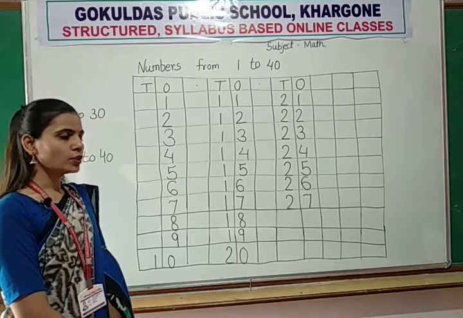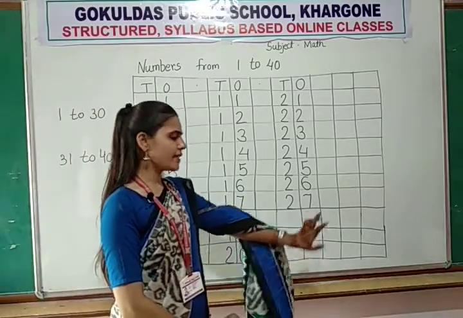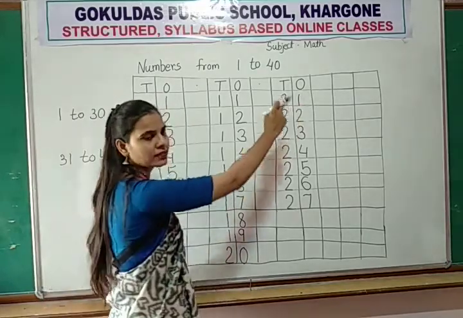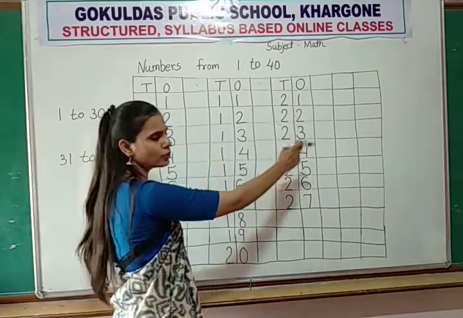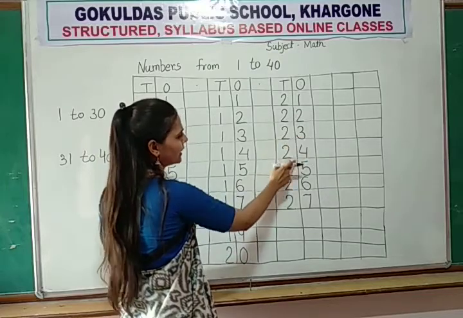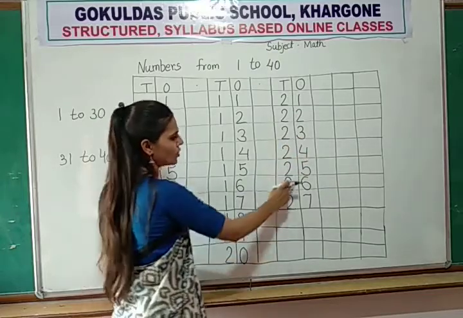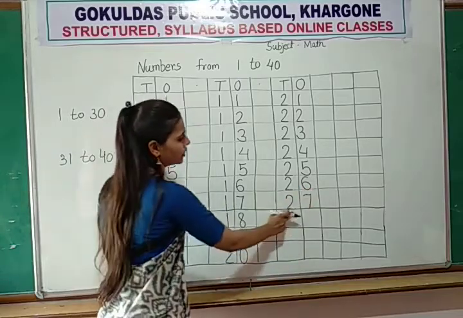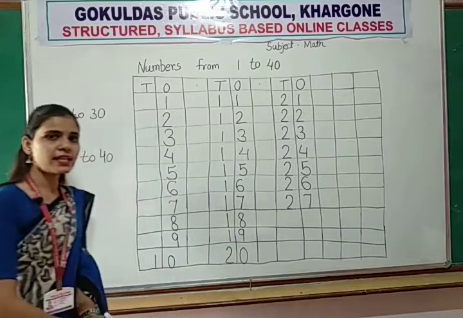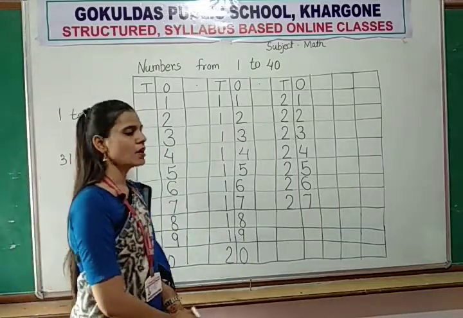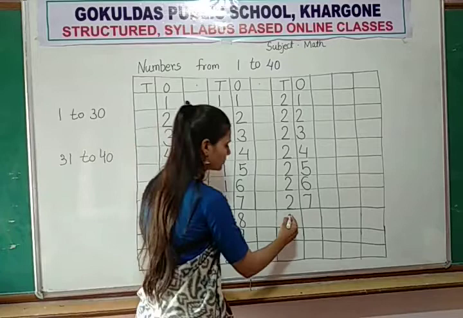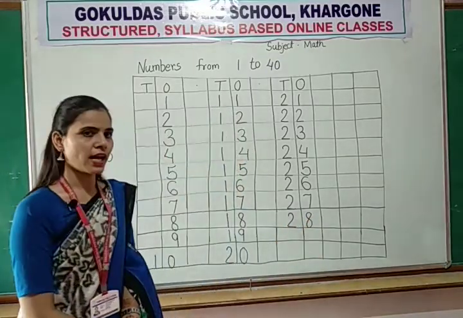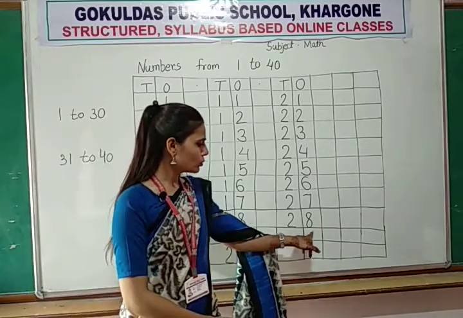And how to write 27? 2, 7, 27. So now 21, 22, 23, 24, 25, 26, 27. Now after 27, 28 will come. And how to write 28? 2, 8,